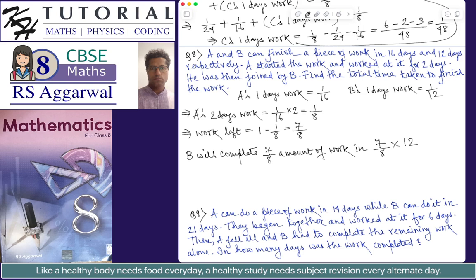So after simplification, 4 times 2 and 4 times 3, so 21 by 2. B will complete the 7 by 8 amount of work in 21 by 2 days. It is coming as a fraction.